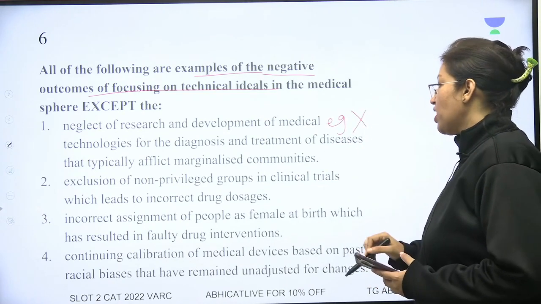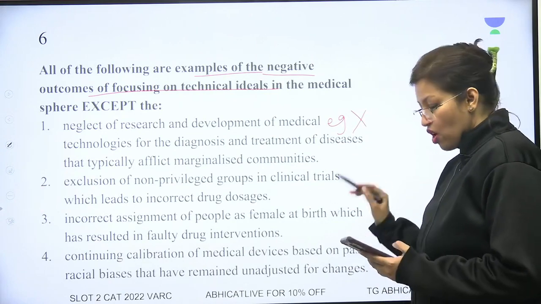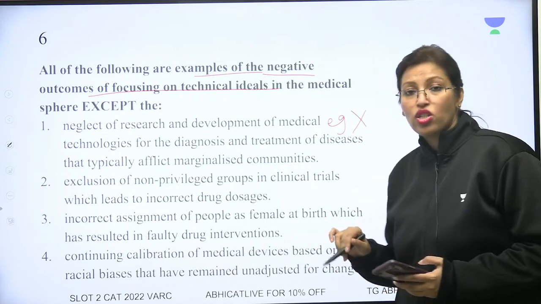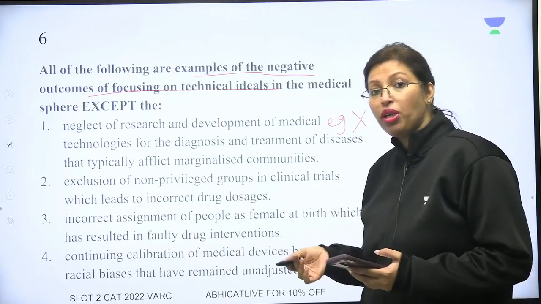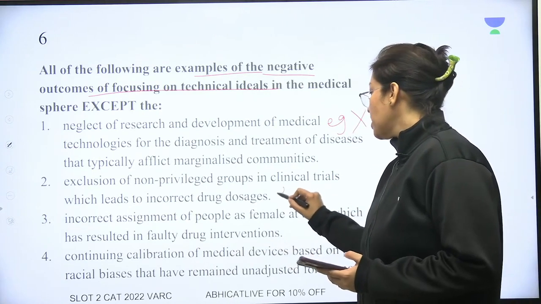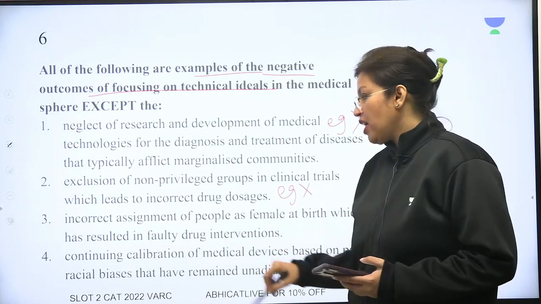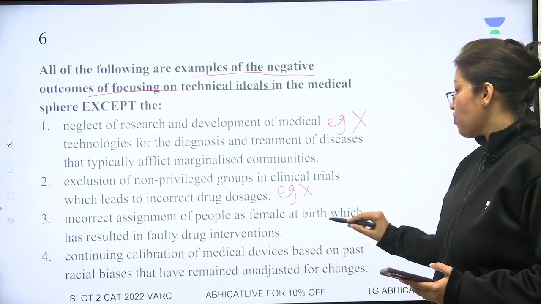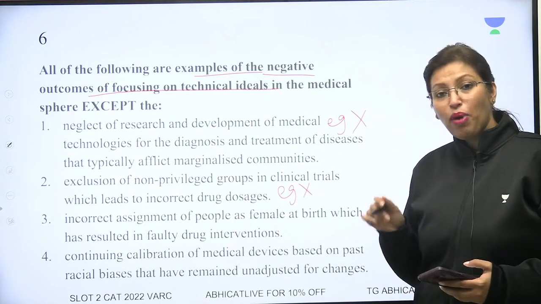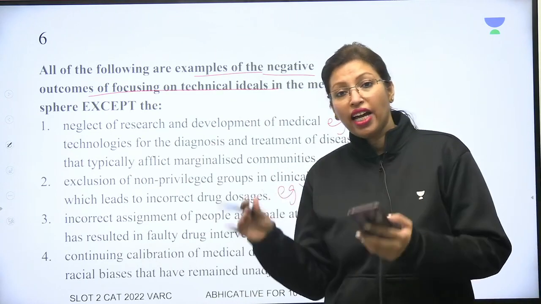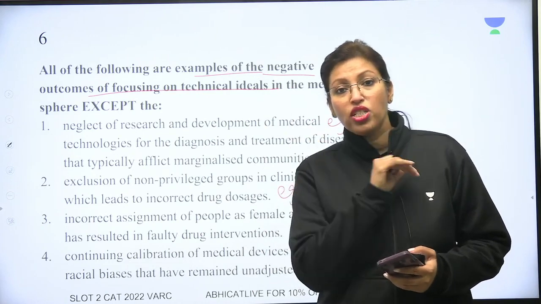Exclusion of non-privileged groups in clinical trials, which leads to incorrect drug dosages. We spoke about women or those assigned the female gender not being part of this. So therefore, yes, this is an example, so I will eliminate. Incorrect assignment of people as female at birth, which has resulted in faulty drug intervention. Well, the passage said that people are assigned female and the dosages are incorrect.